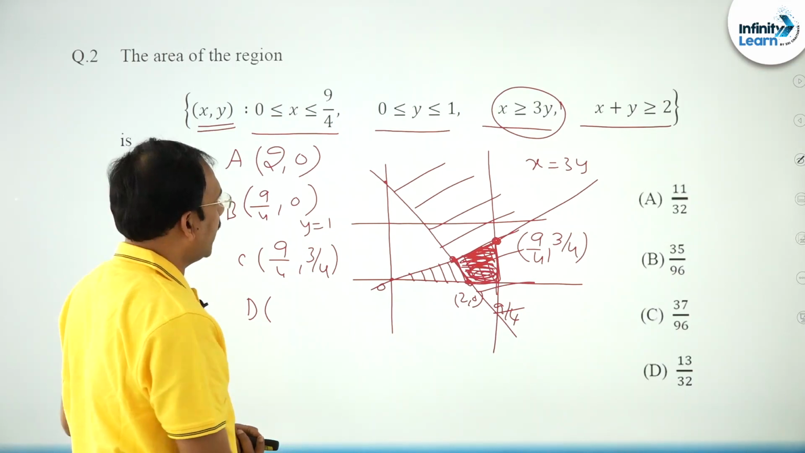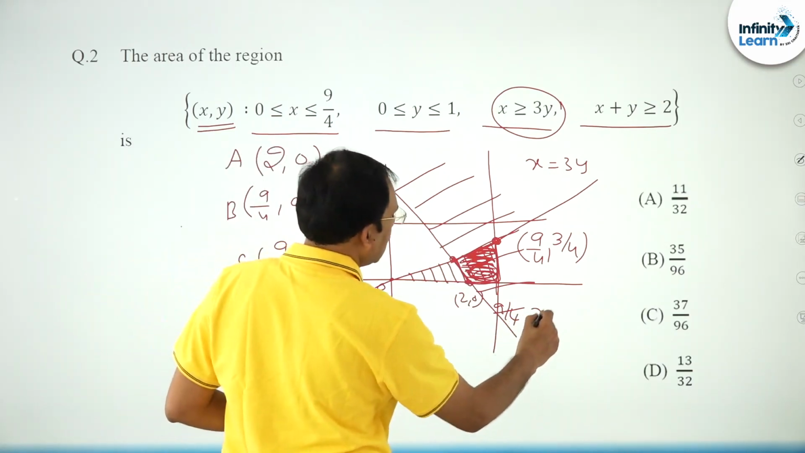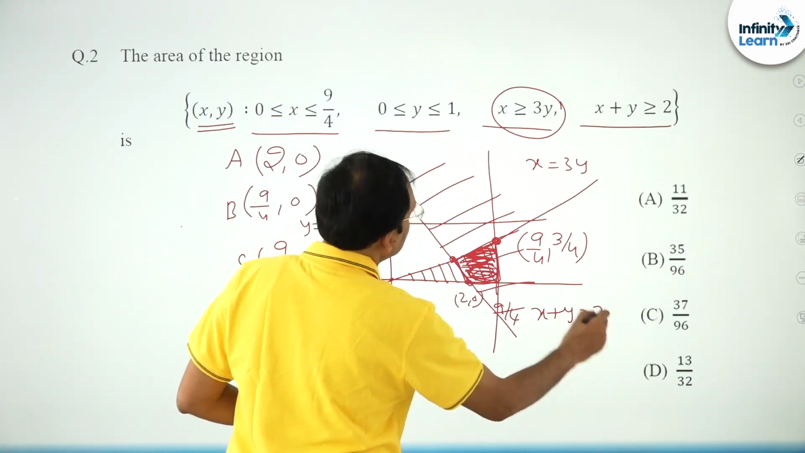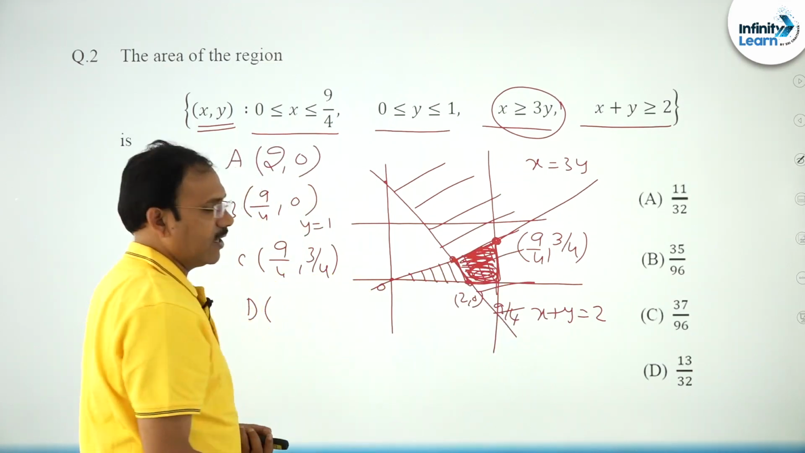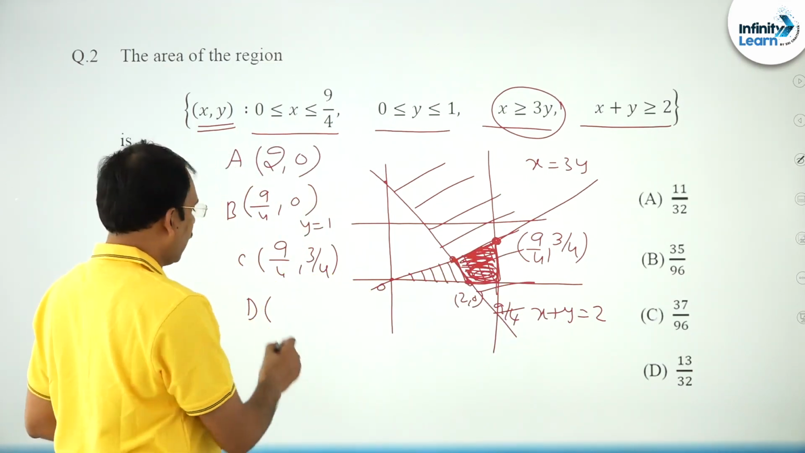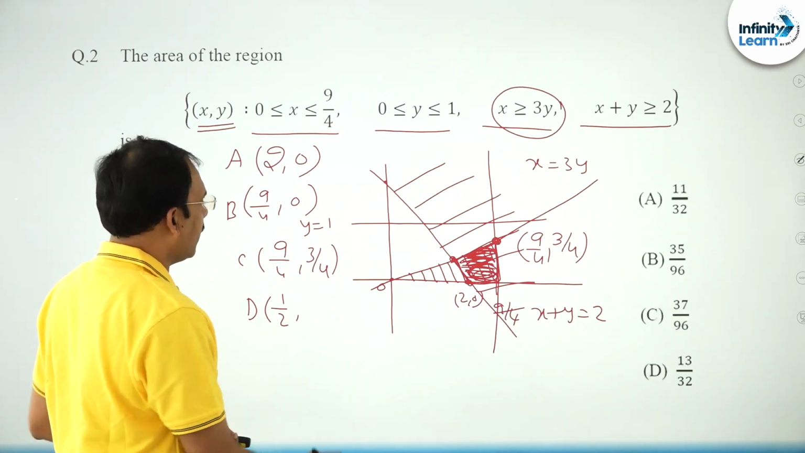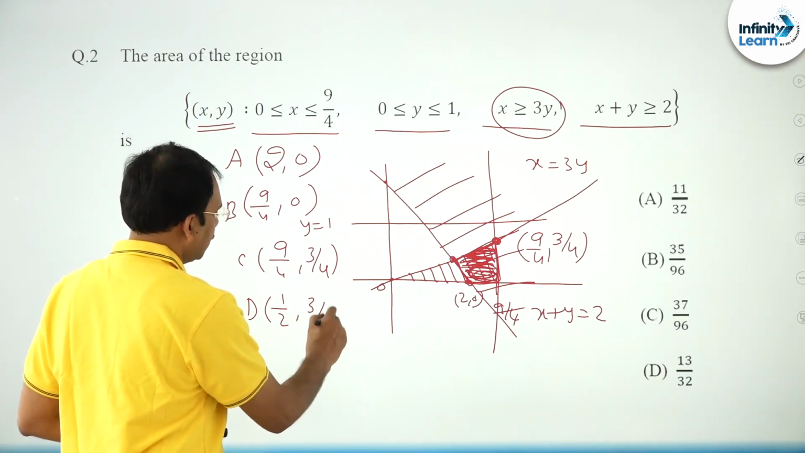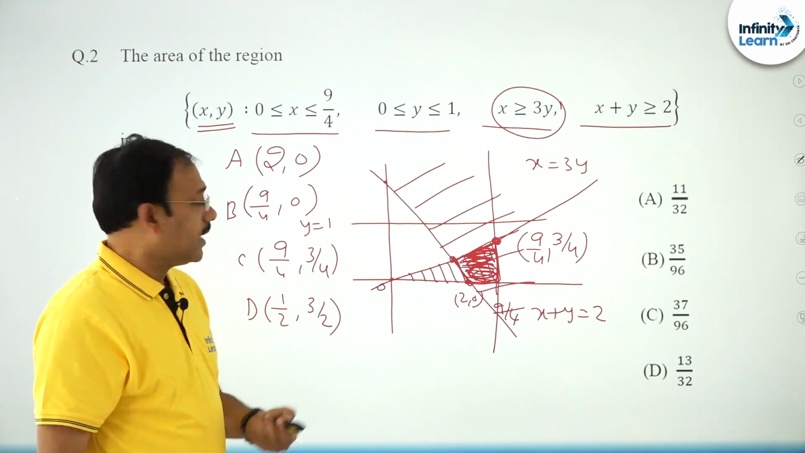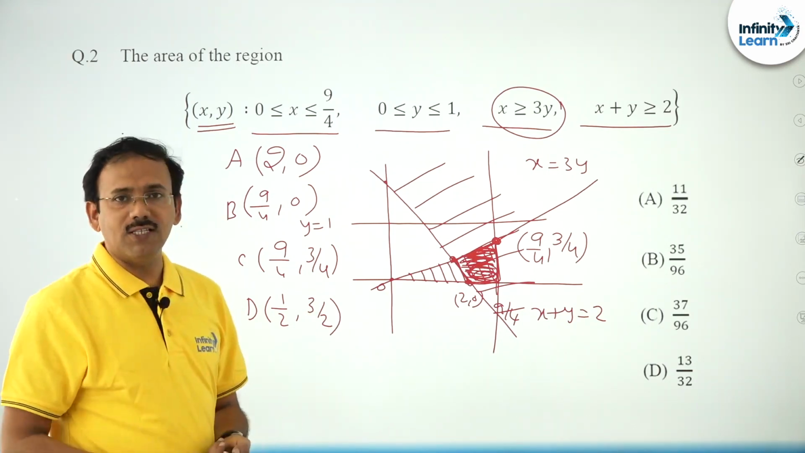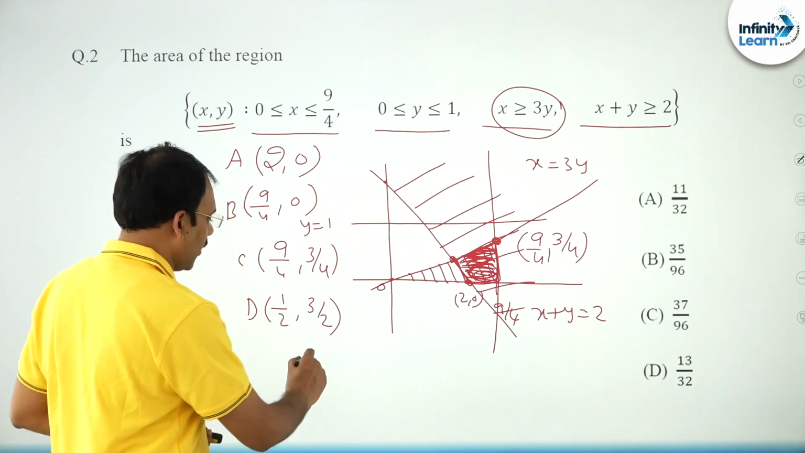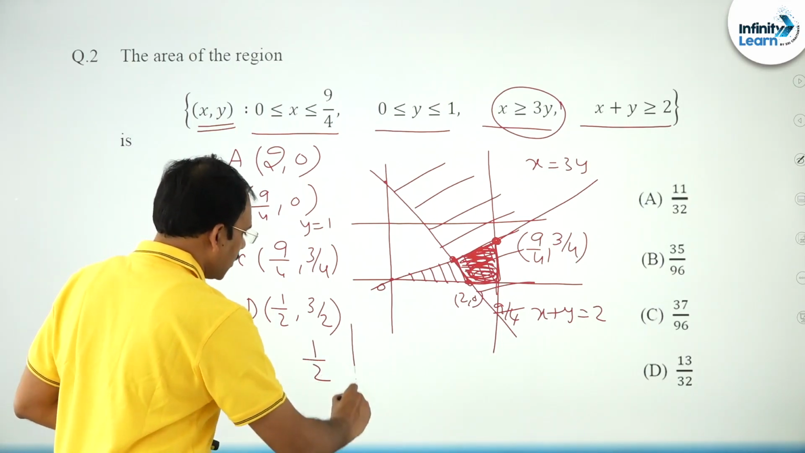You just try to find, this is x plus y is equal to 2, this is x is nothing but 3y, so 4y is 2, means y is 1/2, and if y is 1/2, x is 3/2. Now friends, as you know the 4 vertices, you can easily find the area of a quadrilateral, half modulus